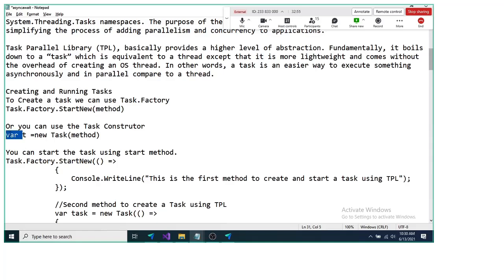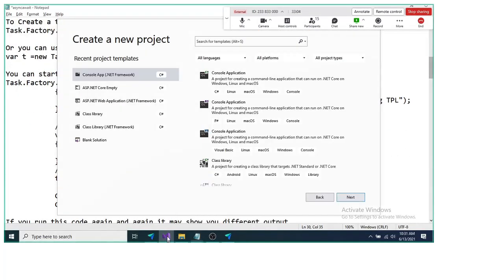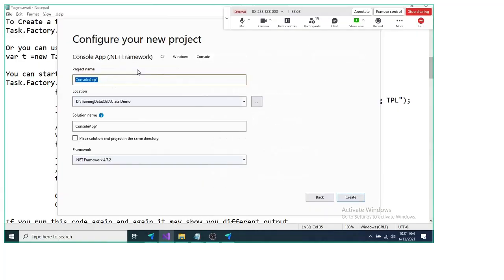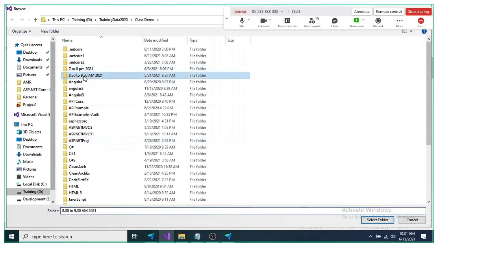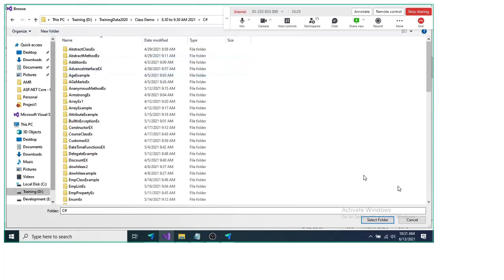Another option is to use the Task constructor. Using the Task constructor, we can also create an object of a task. Now let's create one console application here, a Console Application (.NET Framework). I'll name it Task Example, and I'm putting it here in the C# folder.